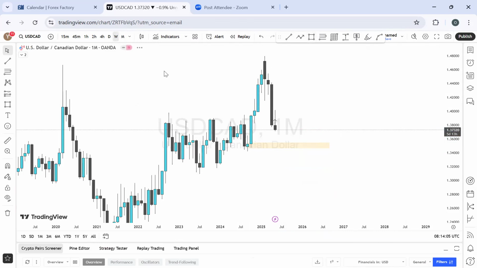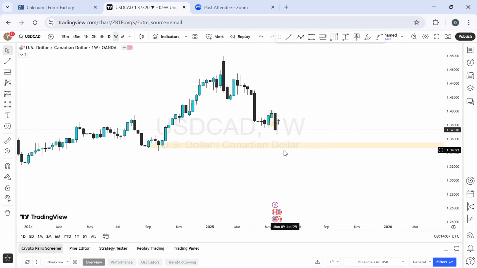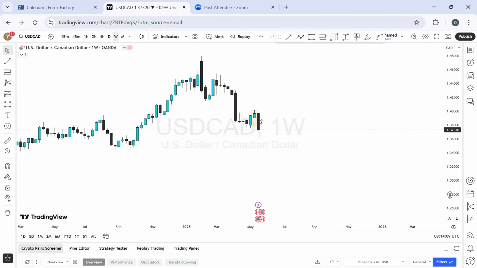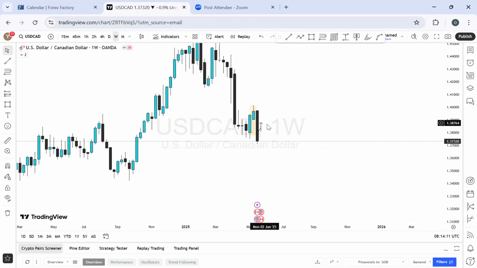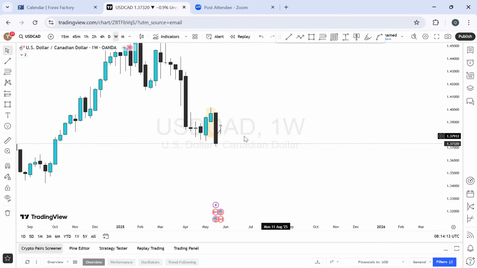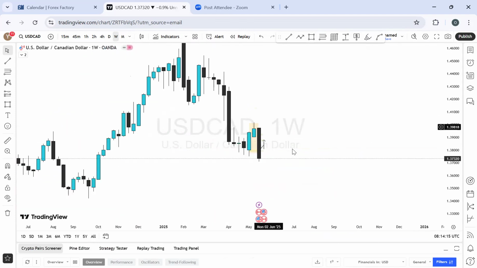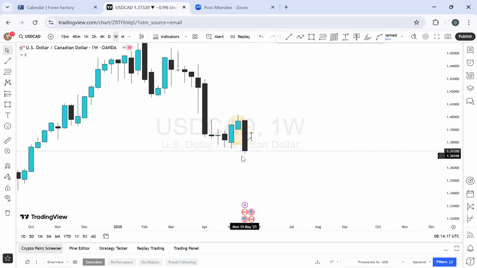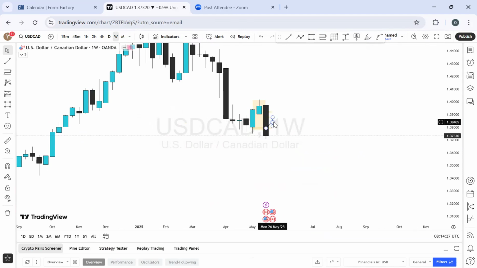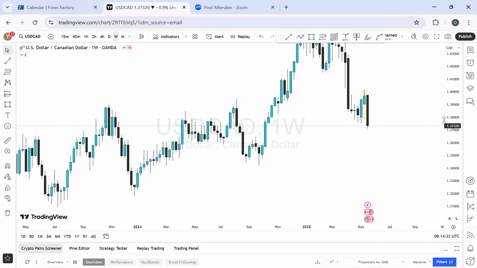Going to the weekly time frame, I'm going to take out that level, but ideally it's still very relevant, so to say. Last week was a very bearish momentum in the market, and what you can see is that the market created a bearish momentum candle which broke through the previous week's candle right here, and closed below them. And of course, what are we expecting? This is also a signal for more bearish momentum on this trade.